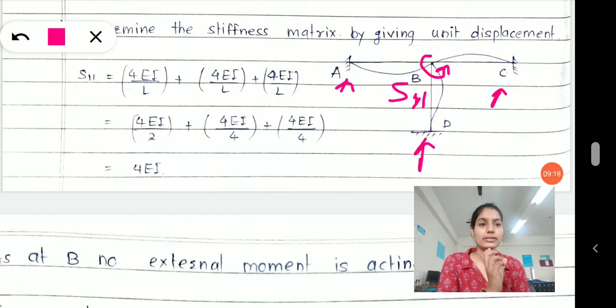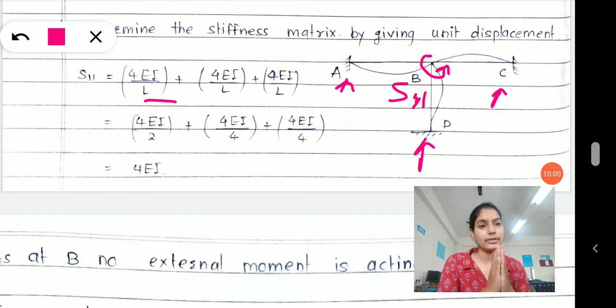But you can see that supports A, C and D are fixed supports. They will not allow a rotation, and if the rotation is not taking place, theta automatically becomes 0, no rotation, no theta. Even if you consider the effect of rotation taking place at B on A, C and D, it won't be helpful, because you have not allowed a rotation there, so there will not be an unknown. Okay, so here only S11 takes place. S11 will come from 3 of the sides.